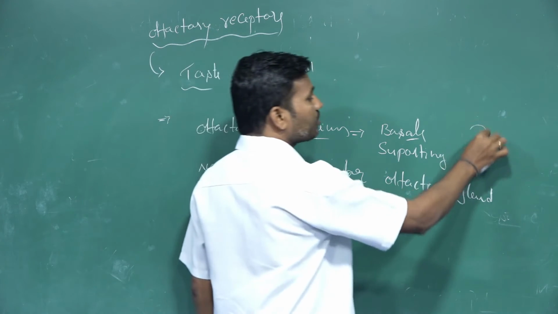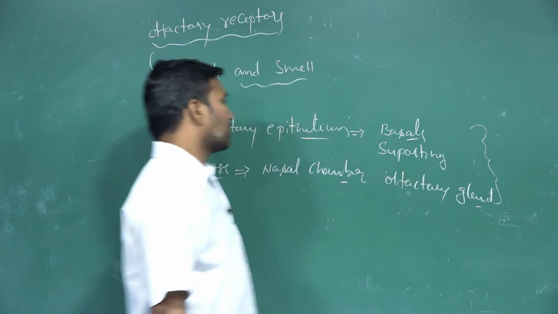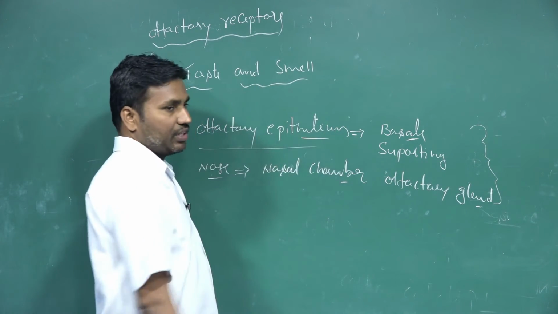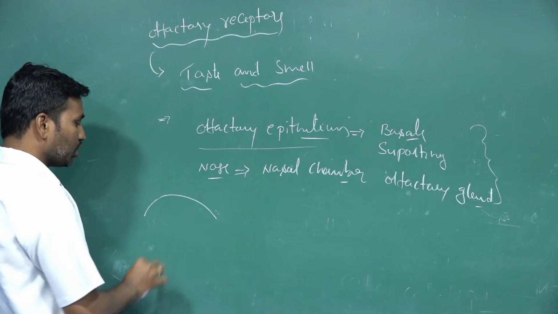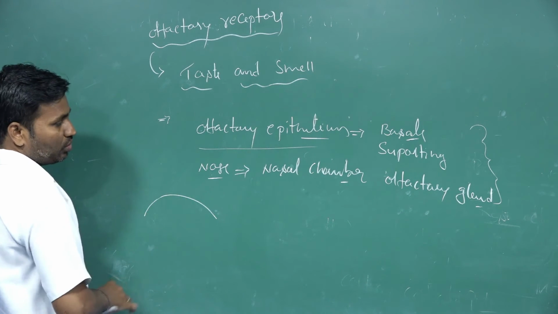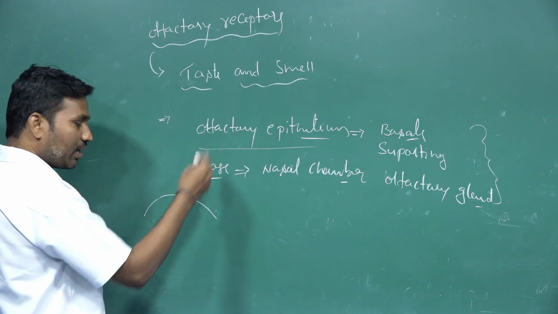These three types of cells construct the olfactory epithelium. So this is the nasal chamber, and in the lower side of the nasal chamber is the olfactory epithelium.